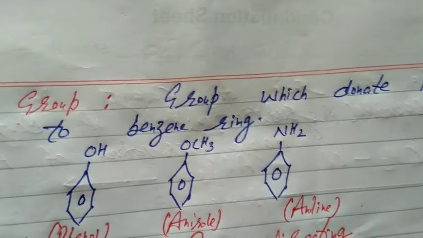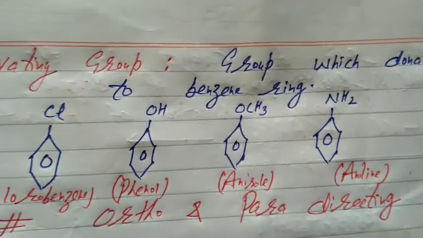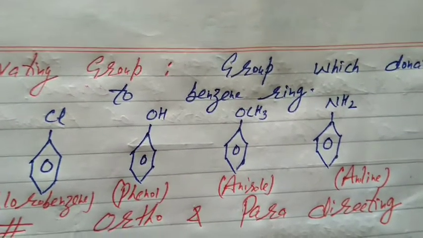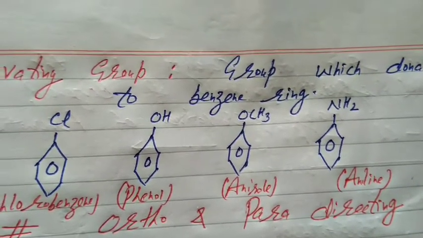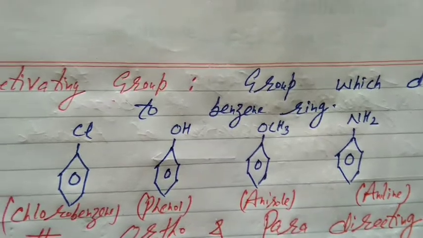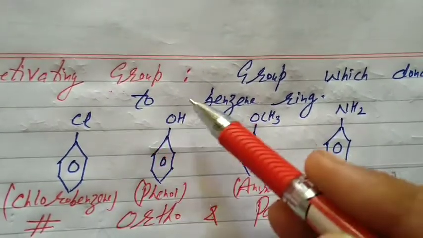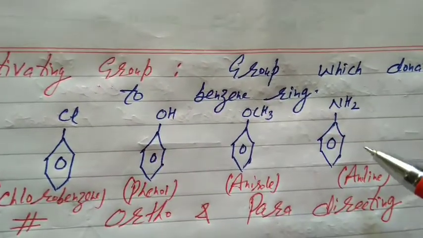Group which donates its electron pair to the benzene ring. All of these are activating groups. It means the group which is linked with the benzene ring possesses at least a lone pair of electrons.